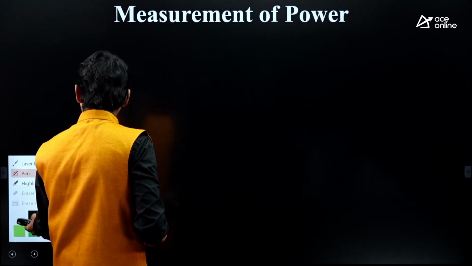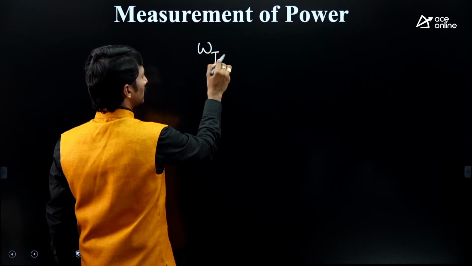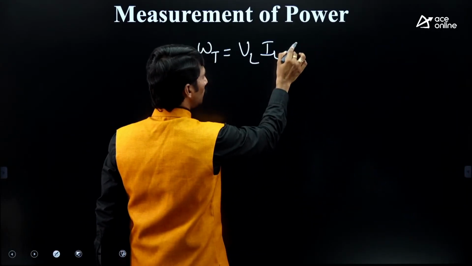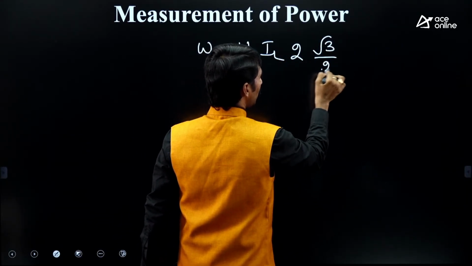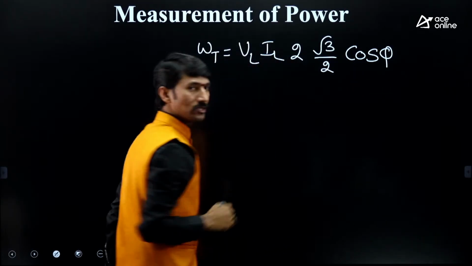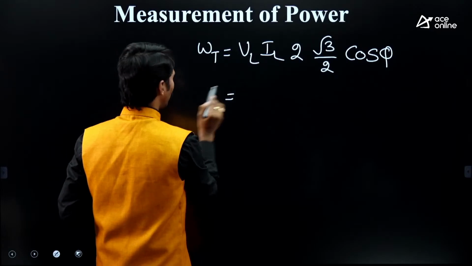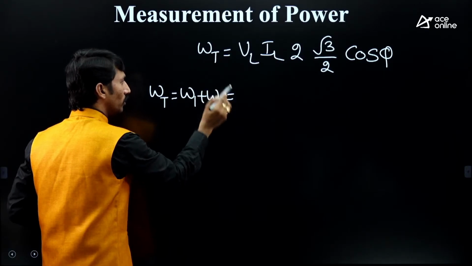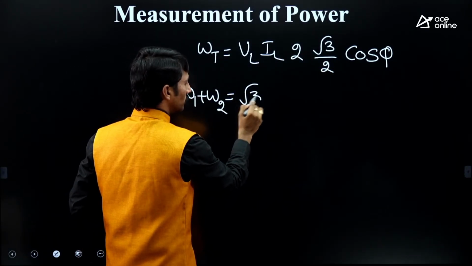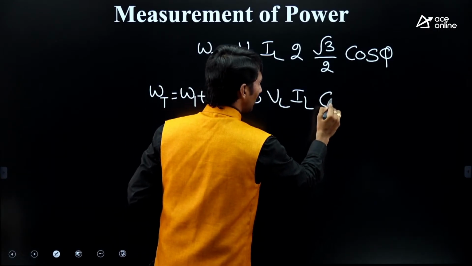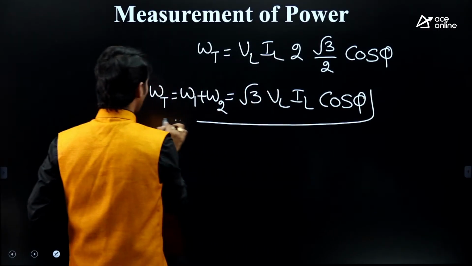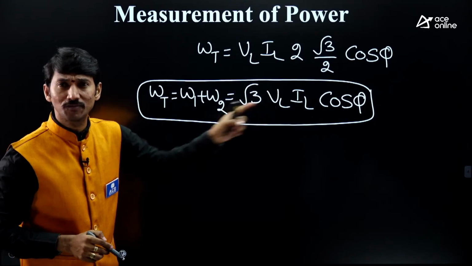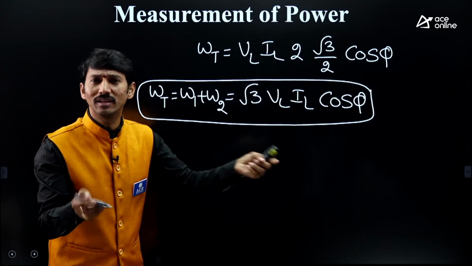So I am writing the continuation part. W total is equal to VL IL times 2 into root 3 by 2 into cos 5. The 2 anyway cancels. So W total is equal to W1 plus W2, which equals root 3 VL IL cos 5. This is the corresponding formula. Power in 3 phase is root 3 VL IL cos 5, and W1 plus W2 is also root 3 VL IL cos 5.